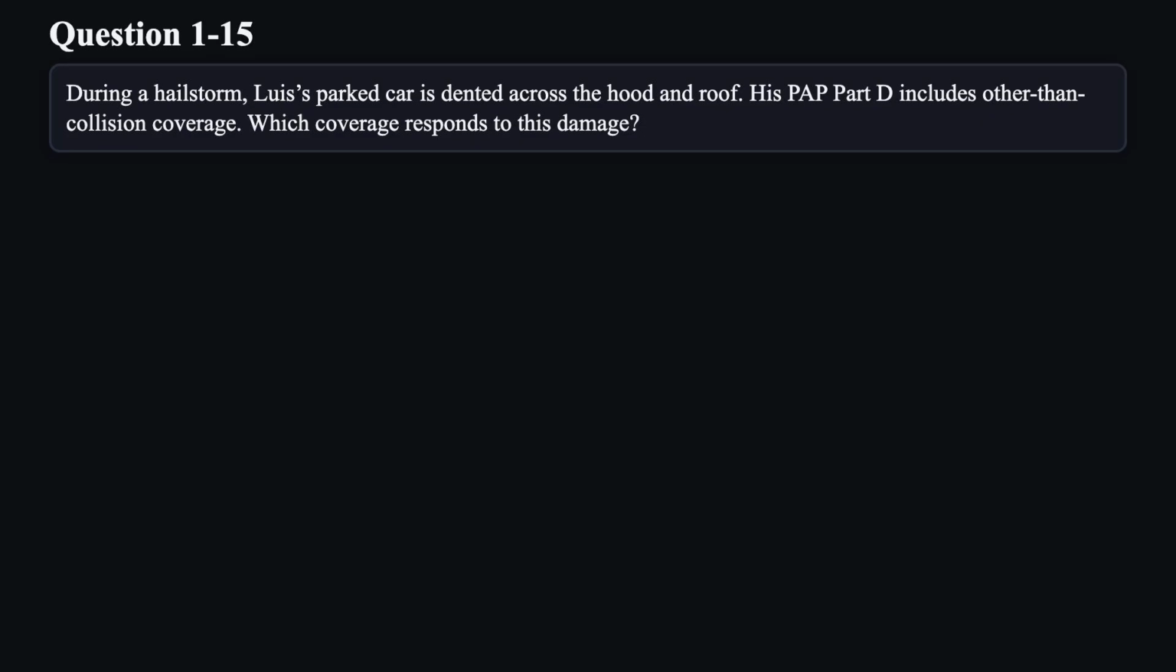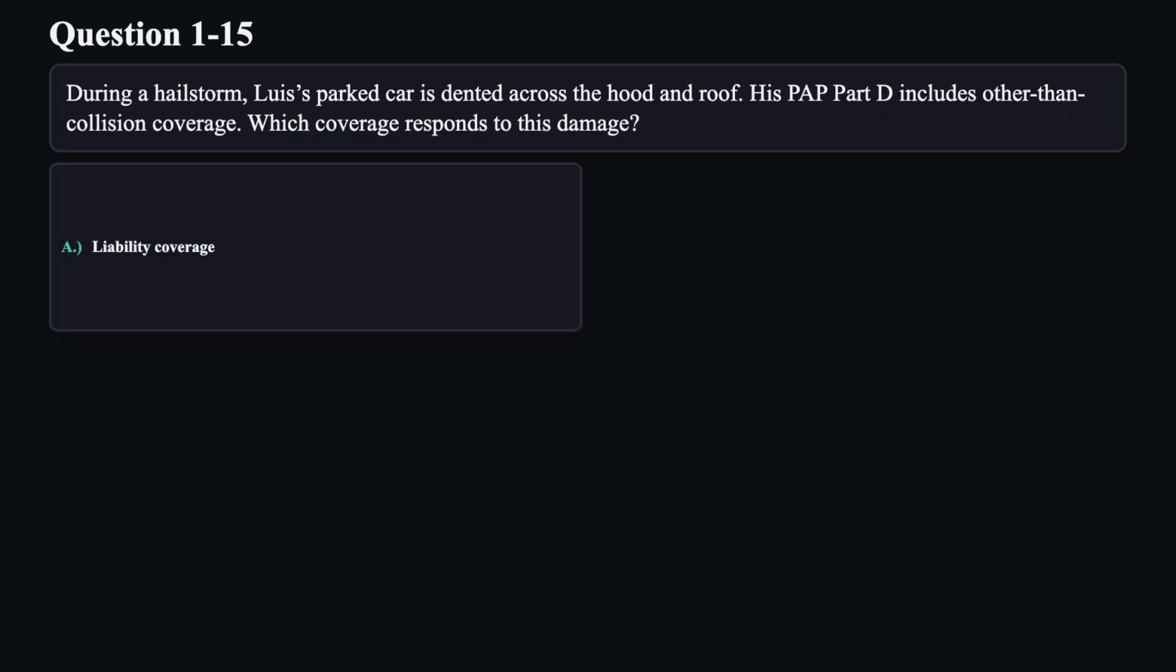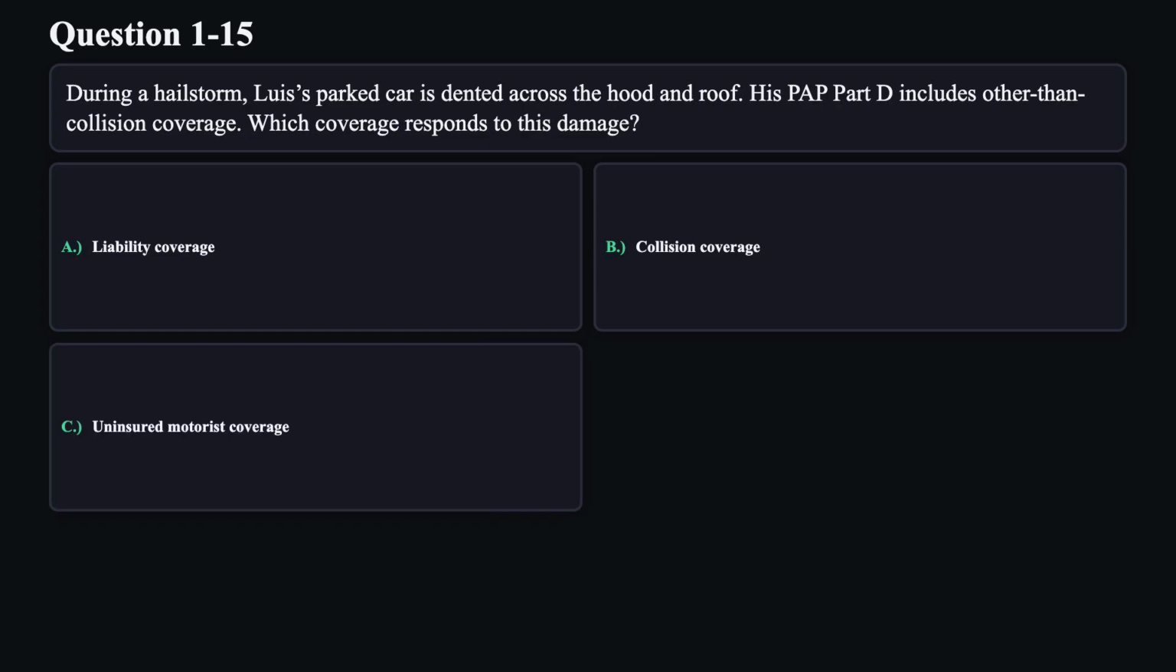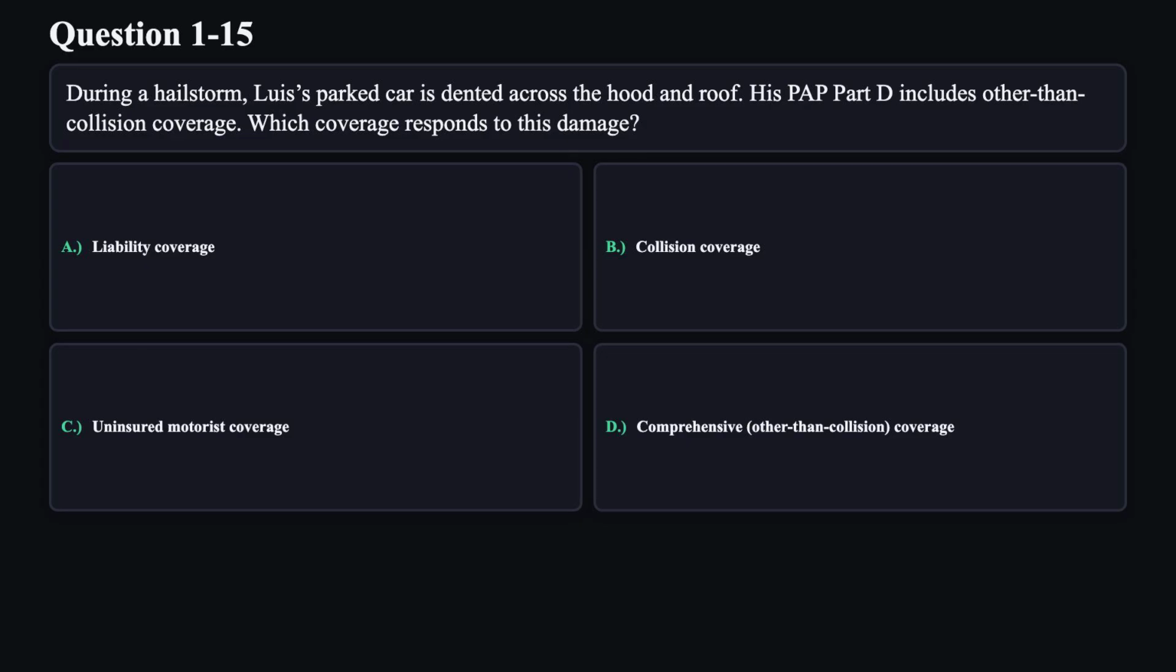Question 15. During a hailstorm, Luis's parked car is dented across the hood and roof. His PAP Part D includes other than collision coverage. Which coverage responds to this damage? A. Liability coverage. B. Collision coverage. C. Uninsured motorist coverage. D. Comprehensive, other than collision coverage.